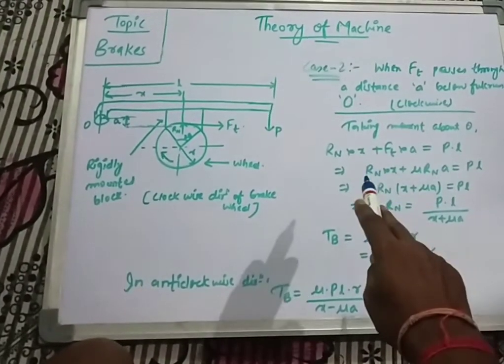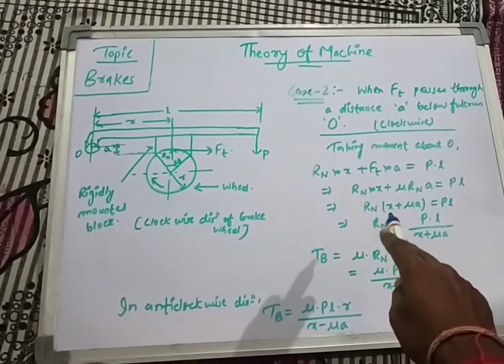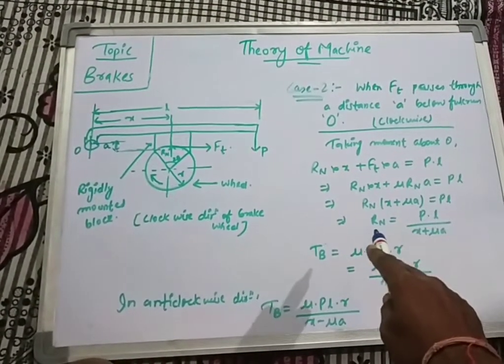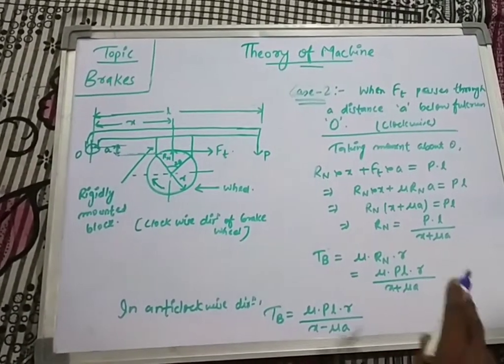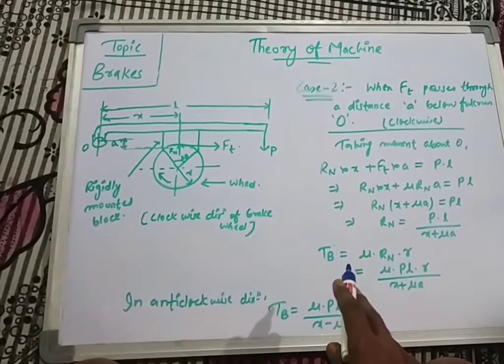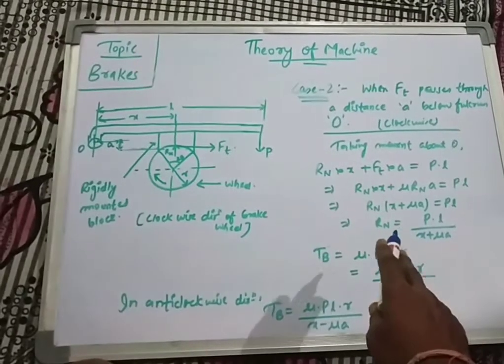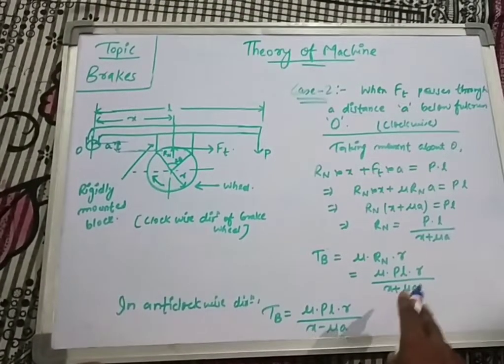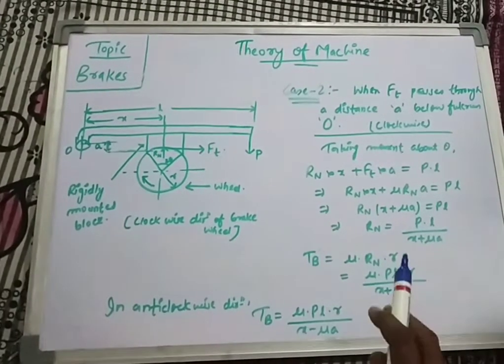Now taking common Rn from both these two statements, that is Rn times (x plus mu a) equals P into L. On solving we get Rn equals P into L by (x plus mu a). Now calculating the braking torque, we know the formula of braking torque, Tb equals mu into Rn into R, that means Ft into R. We simply put the value of Rn here and this will provide you the braking torque. So this is the case of clockwise direction.